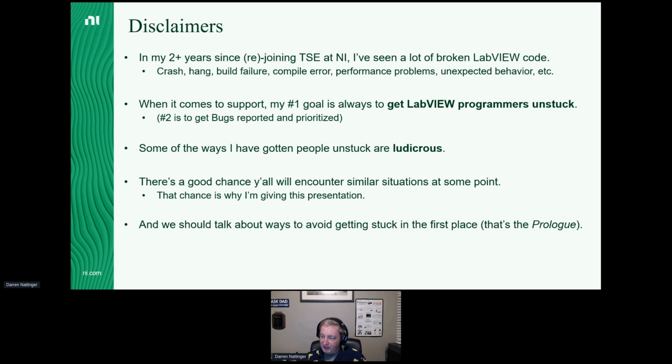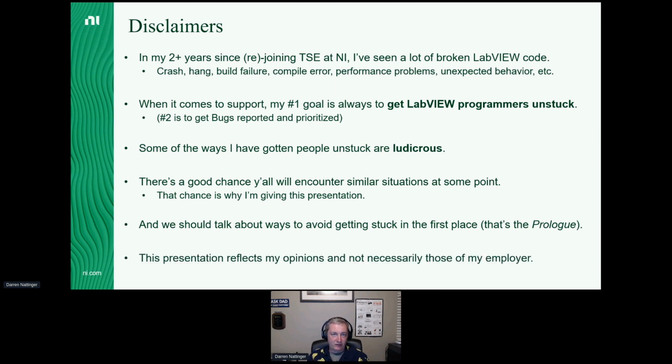Before I even get into the ludicrous stuff, I want to talk about some ways to avoid getting stuck in the first place. And as I mentioned at the beginning, in this presentation, I'm going to be saying, don't use this feature in LabVIEW or don't do this thing in LabVIEW. So these are my opinions based on the work I've done in tech support. This is not NI saying, don't use this feature. It's Darren saying, don't use this feature. Just want to make sure that's abundantly clear.